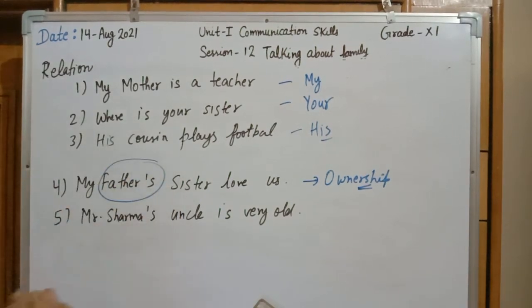The relationship person is father's. In the second statement, Mr. Sharma's uncle is very old. The relationship word is Sharma's. So this is about showing the relationship in a specific statement. In session 12 we have studied talking about family members and relationship words in the given statements.